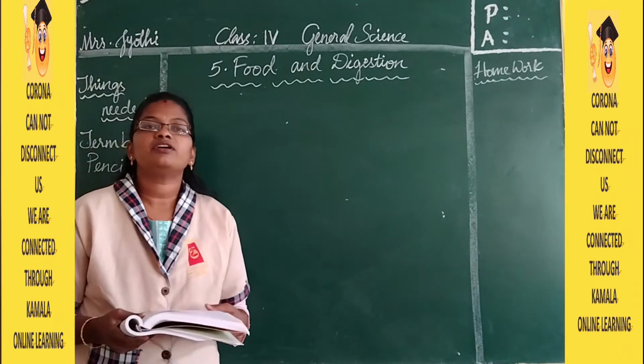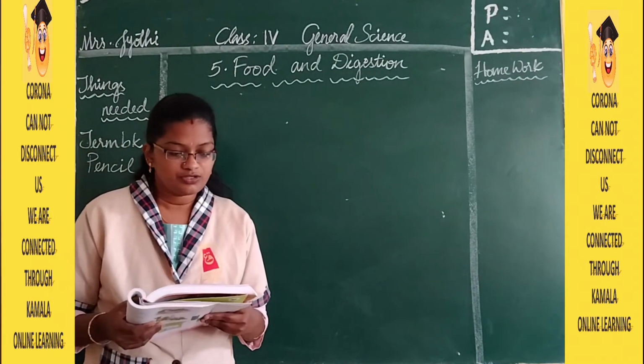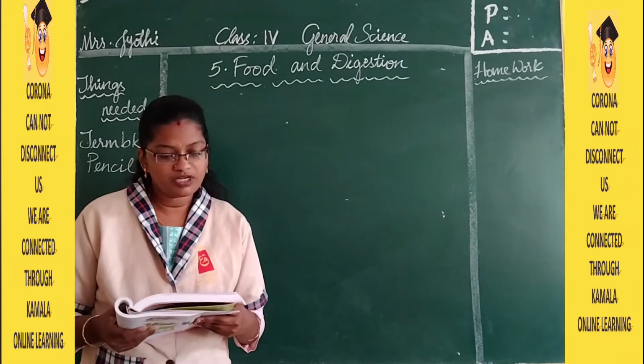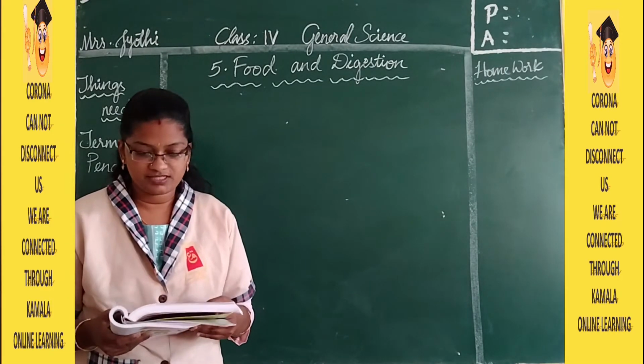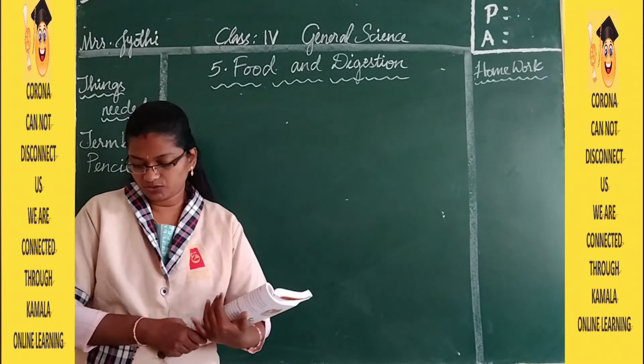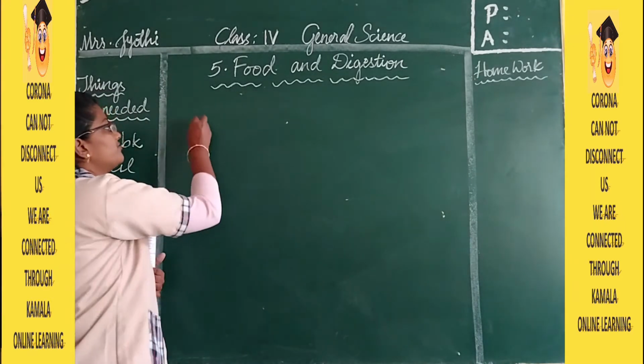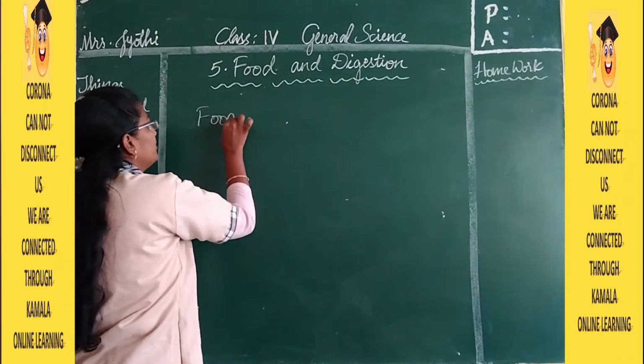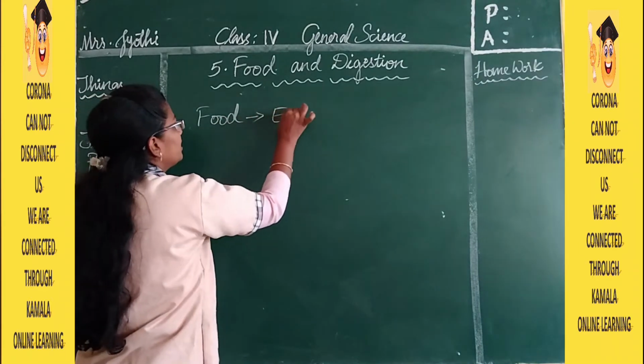Lesson number 5, food and digestion. Food is a very important part of living beings. Food gives us energy to do the work. Food is very important in our life because it gives us energy.